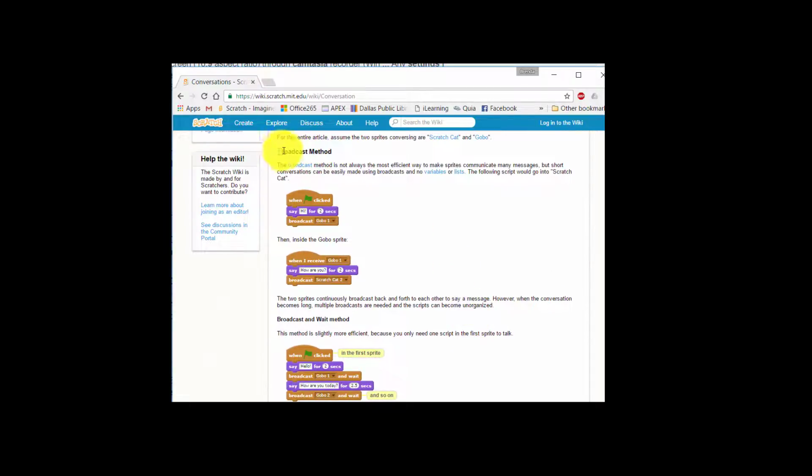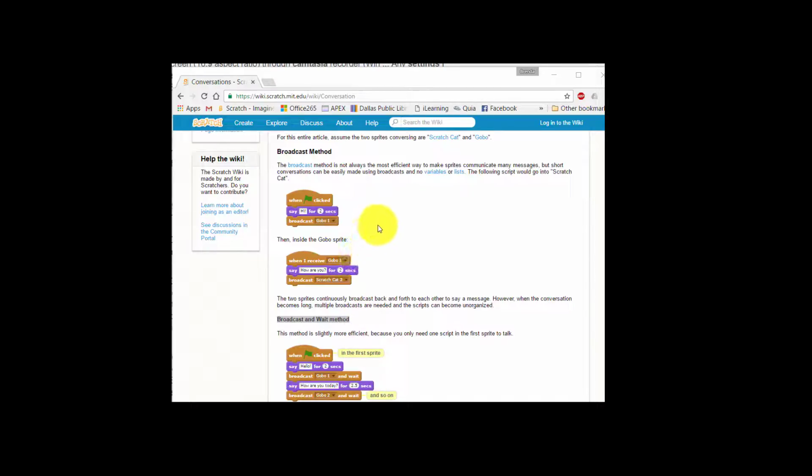So you will use the broadcast method for one of your conversations, and you will use the broadcast and wait method for another part of your conversations. When your project plays out, you won't be able to tell the difference between the two. So when I grade it, I'll have to look at your code and make sure that you followed the instructions for the appropriate type of broadcast.